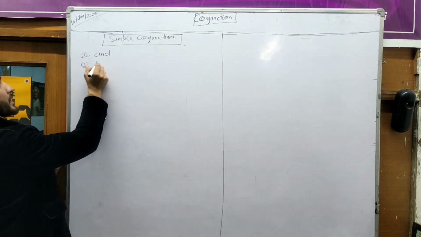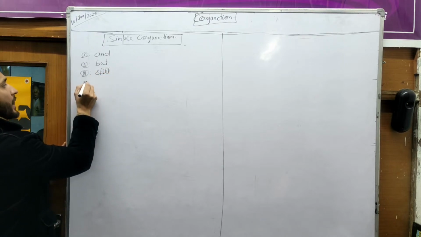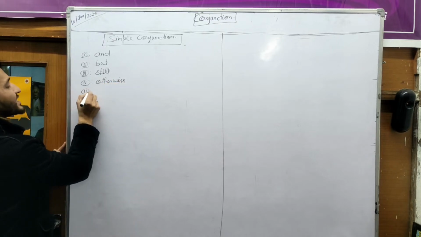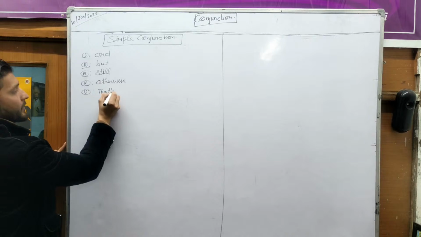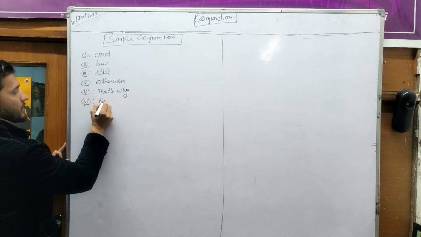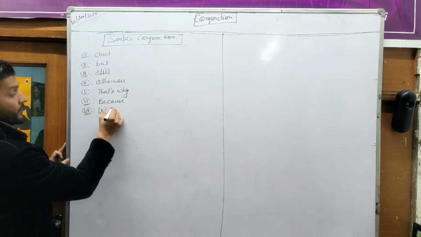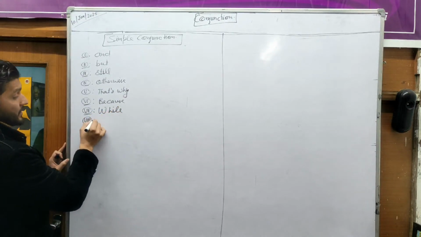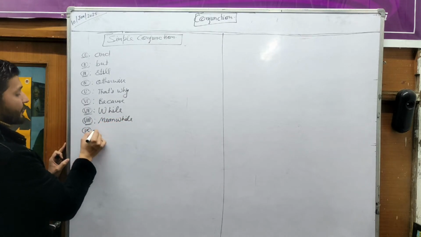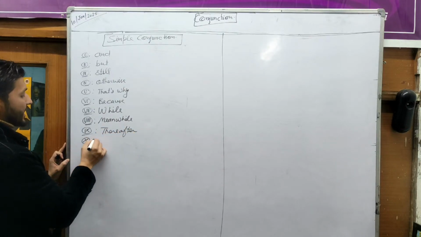Then but, still, otherwise, that's why, because, while, meanwhile, thereafter, and provided that.